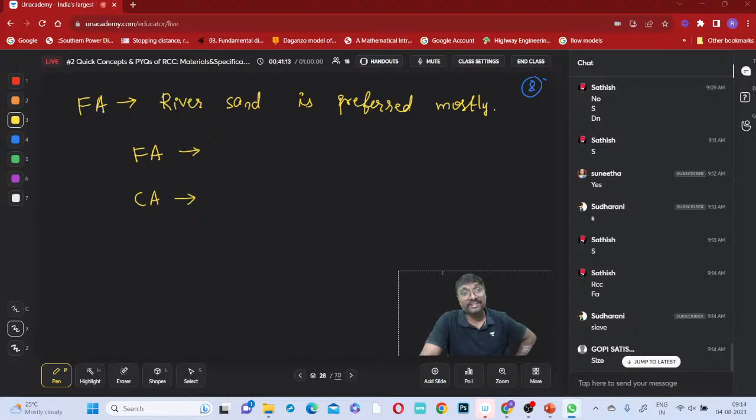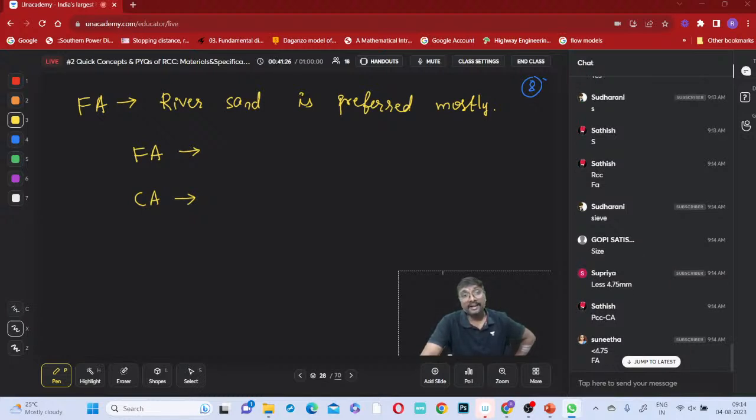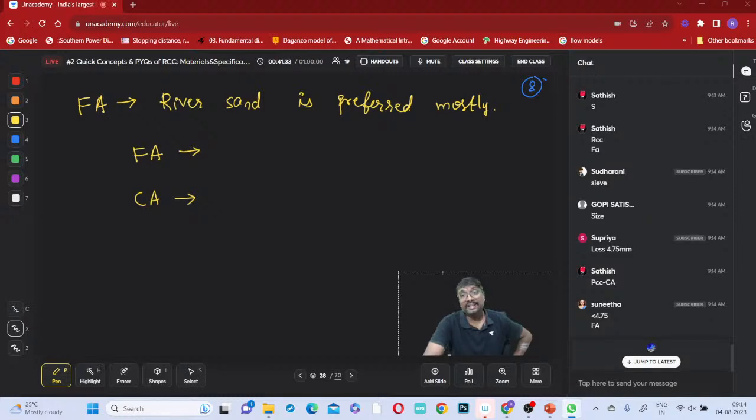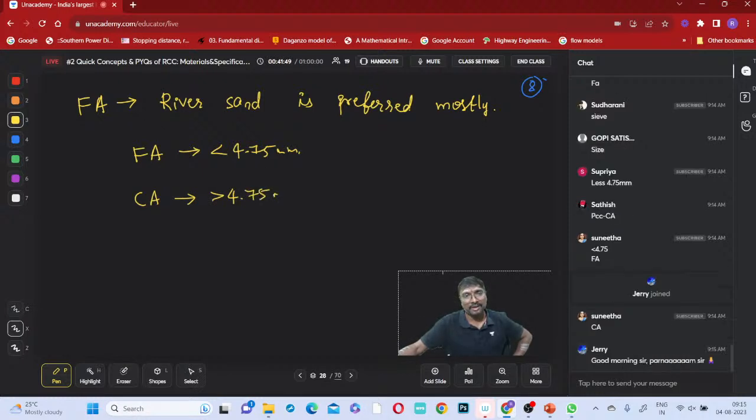Sieve size, right? Which size will be taken as coarse aggregate and which size will be taken as fine aggregate? Greater than 4.75 millimeter is called coarse aggregate. If it is lesser than 4.75 millimeter, it is fine aggregate. So greater than 4.75 millimeter is coarse aggregate.